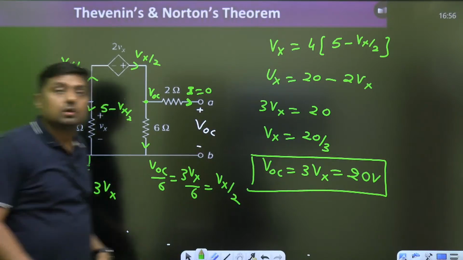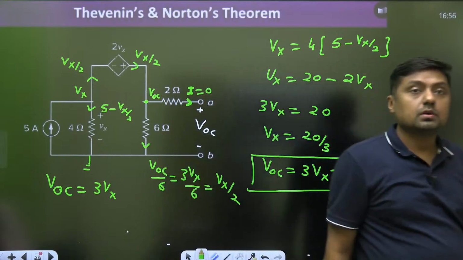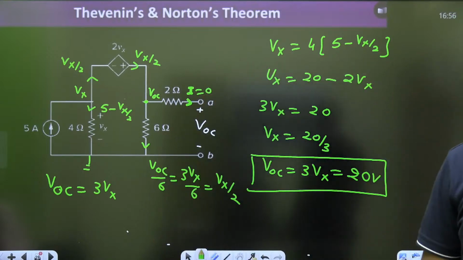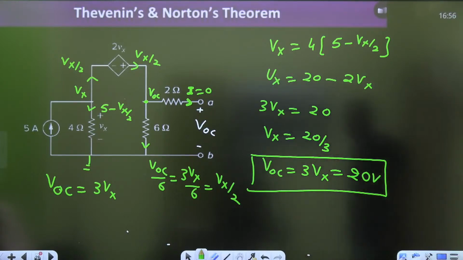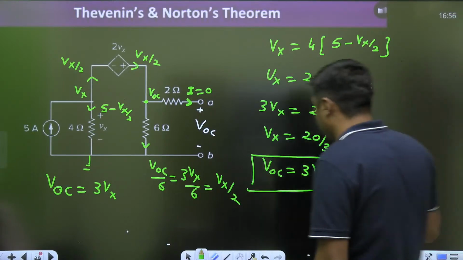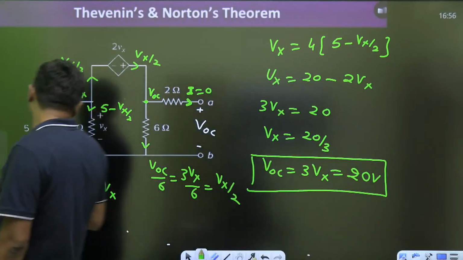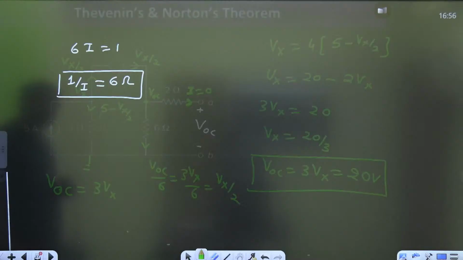20 volt. 20 volt. Suraj, how to prove this? I will prove it. 20 volt. Okay. Now VOC is 20 volt.